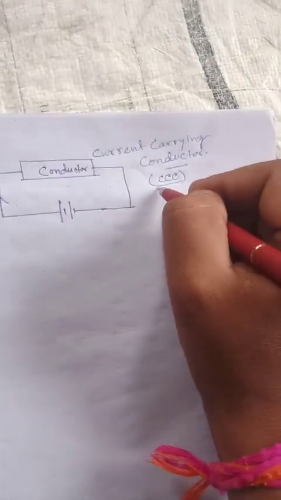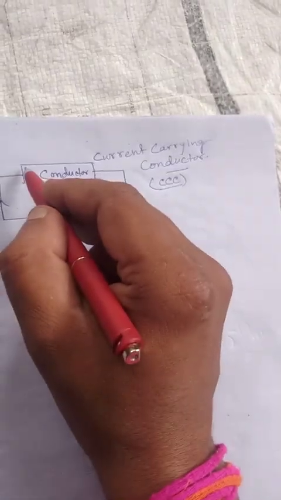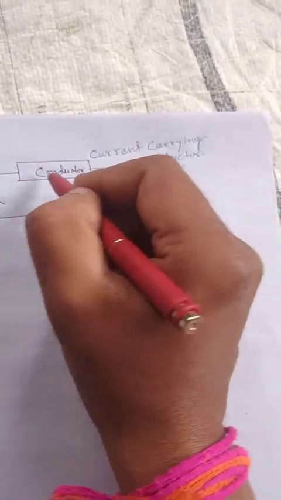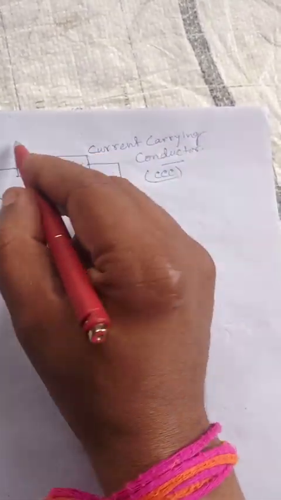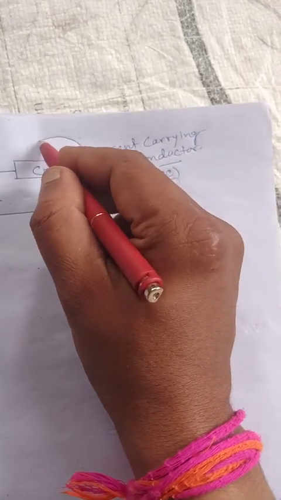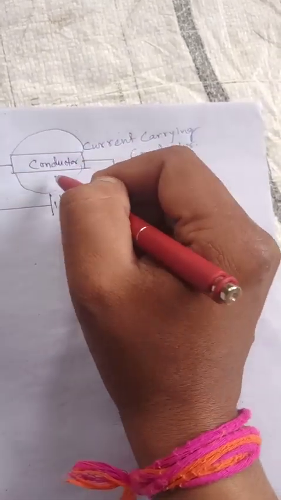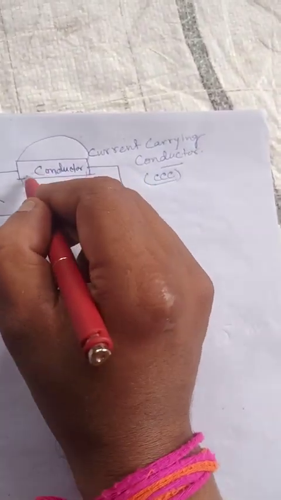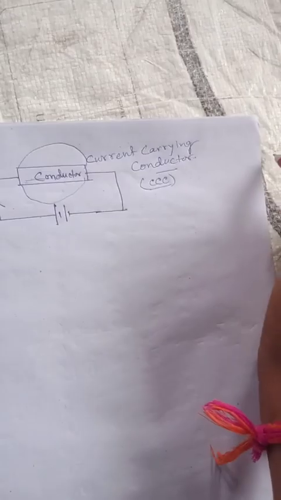Around any current carrying conductor there is a magnetic field induced.